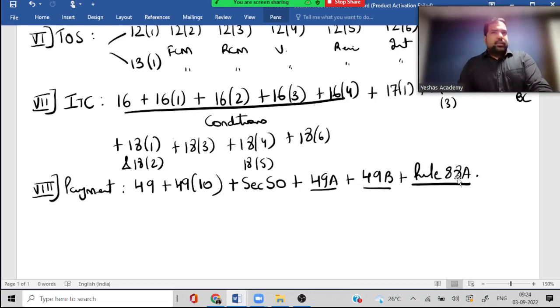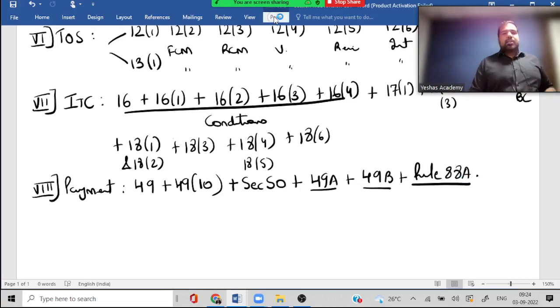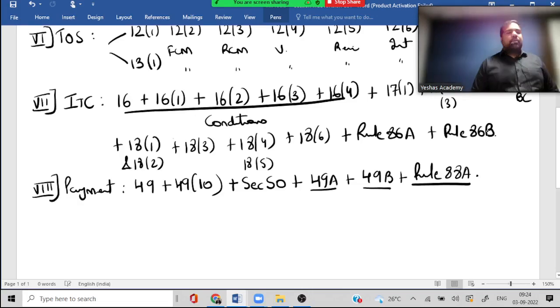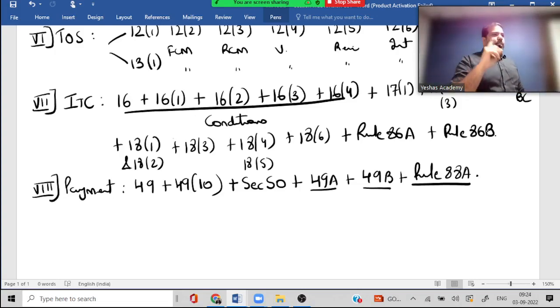Now, 86A, yes, and 86B also, that reminds me, guys. 86B is what, guys? So let's revise those also. So rule 86A and rule 86B. 86B says that in the months that you are rich, that means your supply is more than 50 lakh rupees, you will have to pay your liabilities in at least 1% cash. Can I pay more? You're more than happy, more than welcome, but at least 1% through cash.